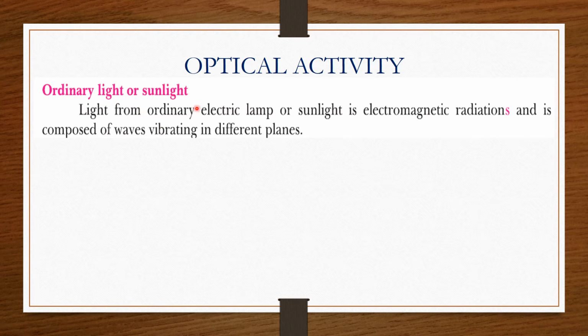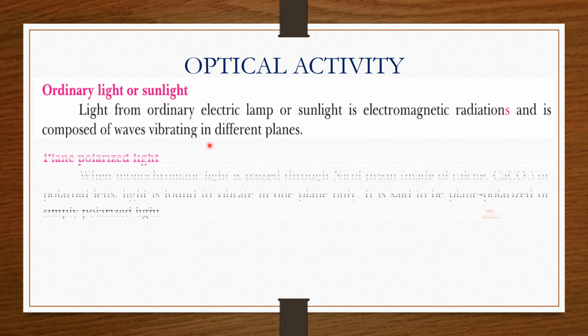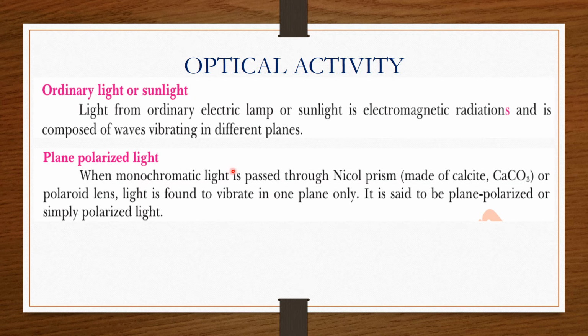Optical activity, and what is this? First we have to learn some basic things. Ordinary light, or the light taken from sunlight, is just electromagnetic radiation, and these waves are vibrating in all directions. But when we take monochromatic light, it means we take only one ray of the light.